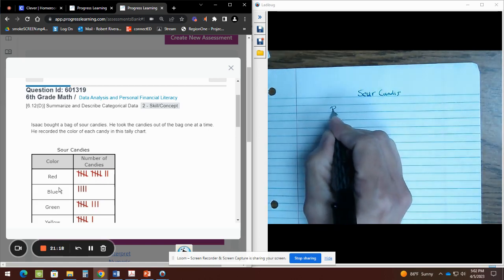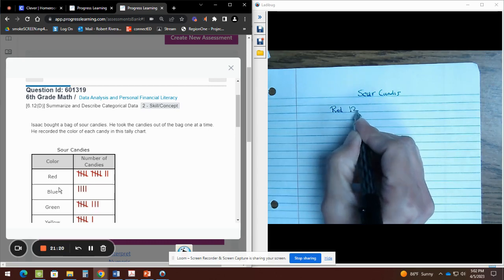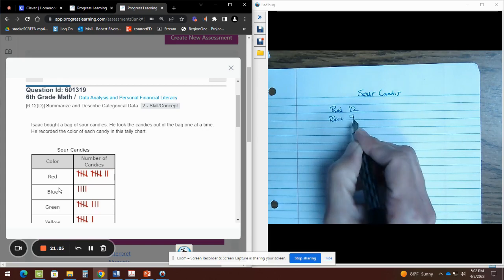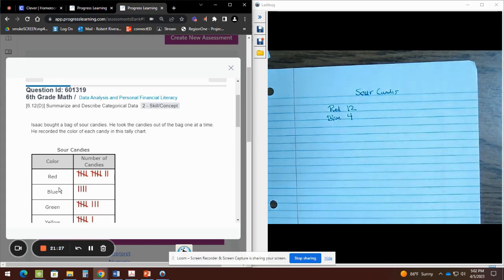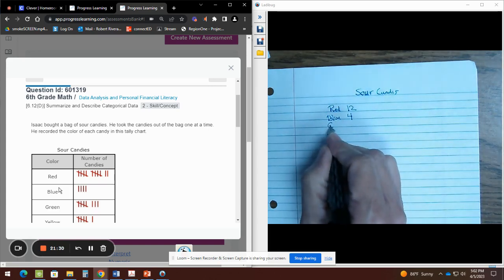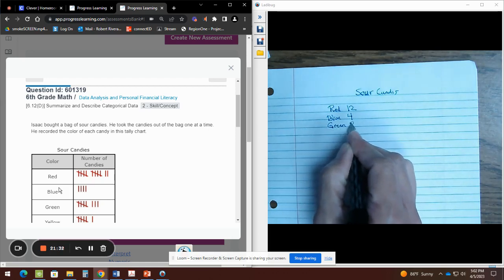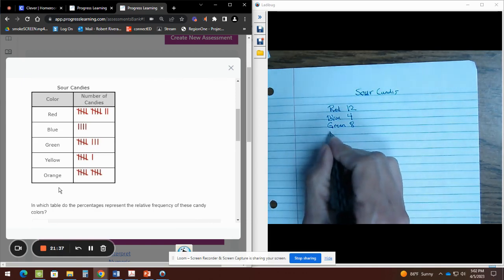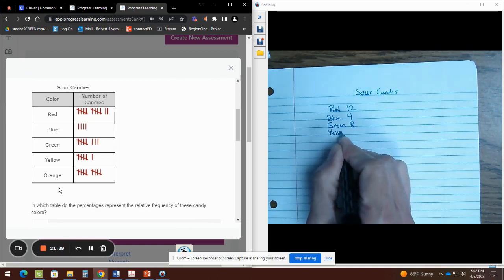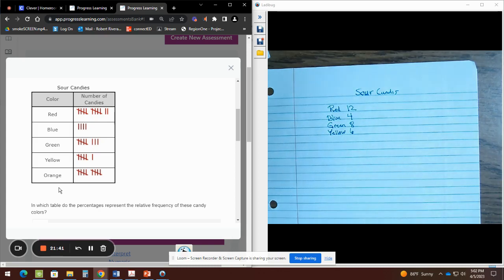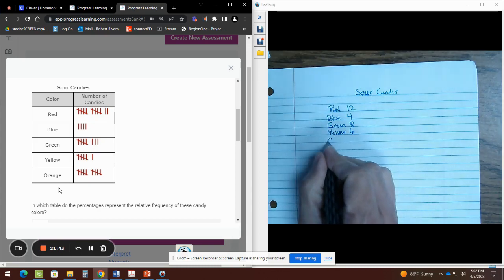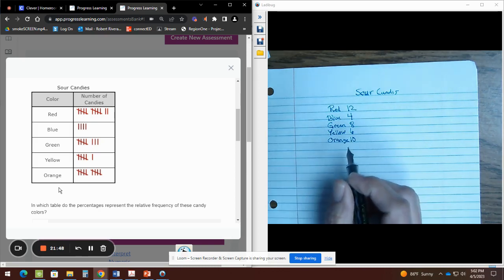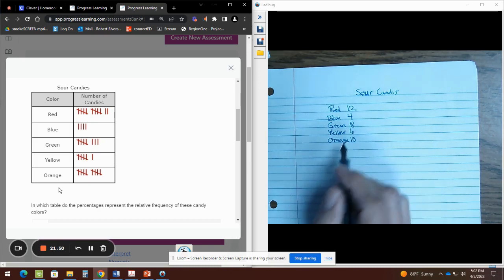So I'm gonna go red, 12. Blue would be 4. So I'm gonna get blue, 4. Green would be 5 plus 3, that would be 8. So green, 8. Yellow would be 6. Yellow, 6. Orange would be 10. So orange, 10. This time they give me the quantities on the table.